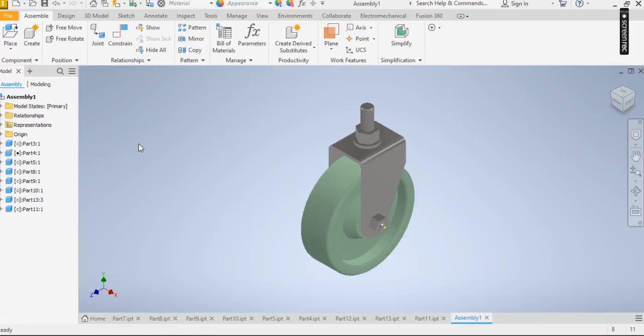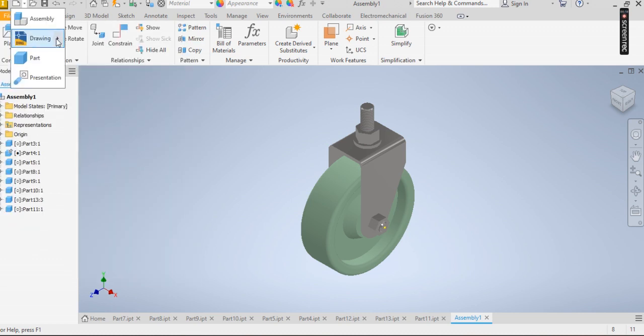Welcome back. So we are done with the assembling. This video is going to be showing us how to create an IDW file, create an assembly file, and a drawing file as the case may be. So from here,